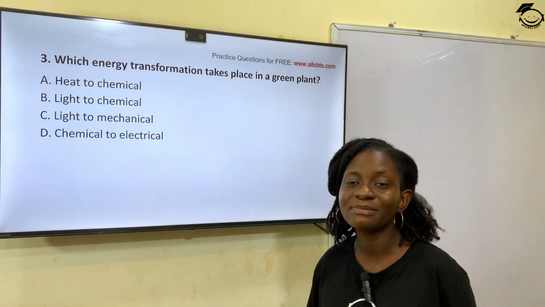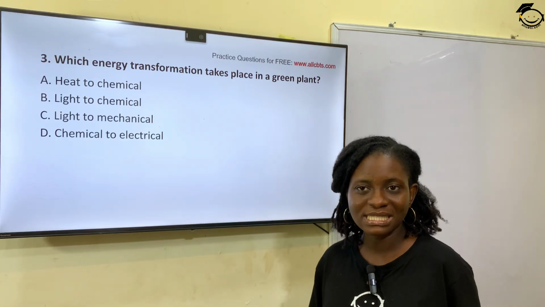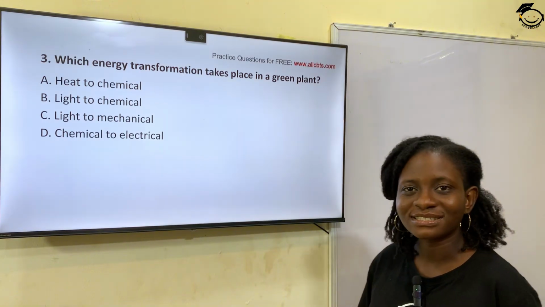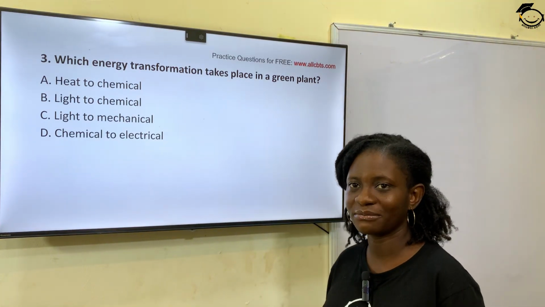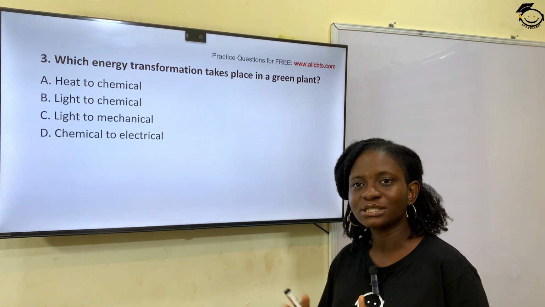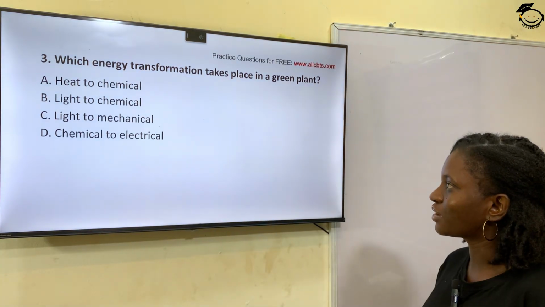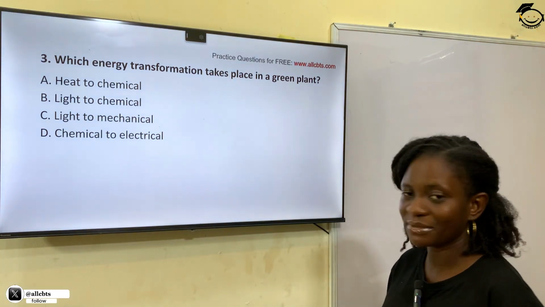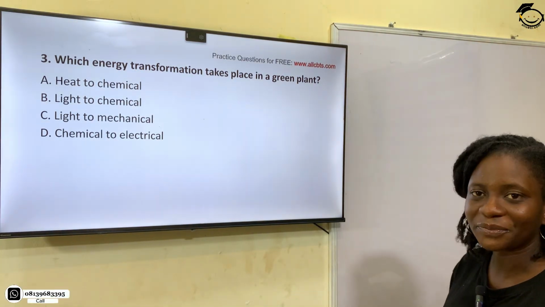We know that plants make their own food through photosynthesis in the presence of sunlight. So the correct answer is light to chemical, since the end product is glucose. So the correct answer to this question is light to chemical, option B.